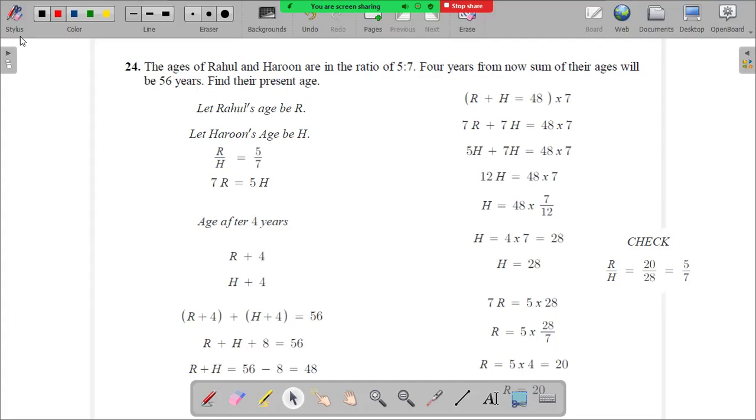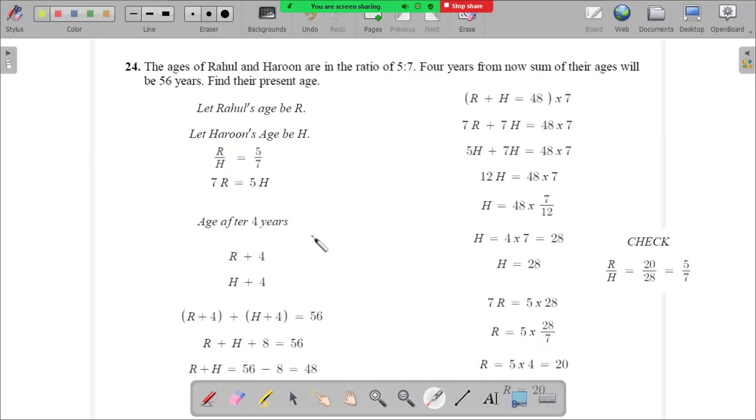So the question you sent, Gaurav, was: the ages of Rahul and Harun are in the ratio 5 to 7. Four years from now, the sum of their ages will be 56 years. Find the present ages. I've solved it, and I'll explain it to you.